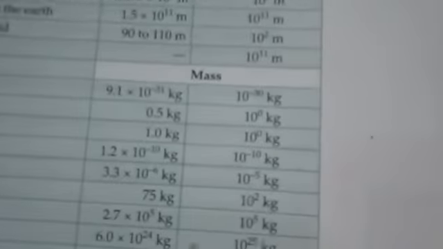When you add them, what do you find here? 10 to the power minus 6 plus 1 is minus 5. So the order of magnitude is 10 to the power minus 5. You can see in various cases, 3.3 in 10 to the power minus 6 gives you 10 to the power minus 5. The reason is that 3.3 means 10 to the power 1, it can be rounded up to 10, and it is added to 10 to the power minus 6, so the result is 10 to the power minus 5. Why? This is plus 1, this is minus 6. When you add, it gives you minus 5.